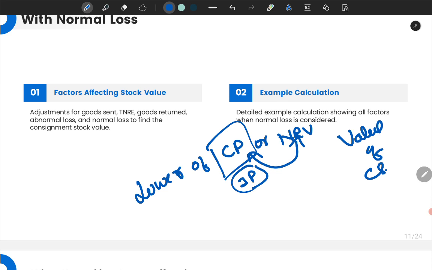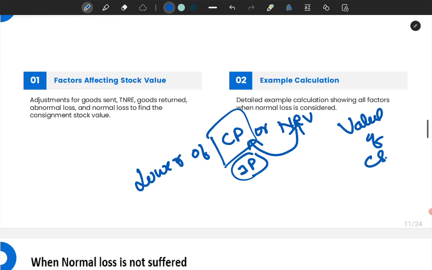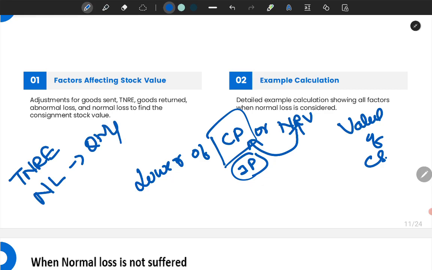Okay, now what are the factors affecting the closing stock? Remember, TNRE, that is total non-recurring expenses. Then normal loss: what we need to remember is that for normal loss only quantity will be affected. Then next comes abnormal loss, human interference: quantity and amount both will be affected.